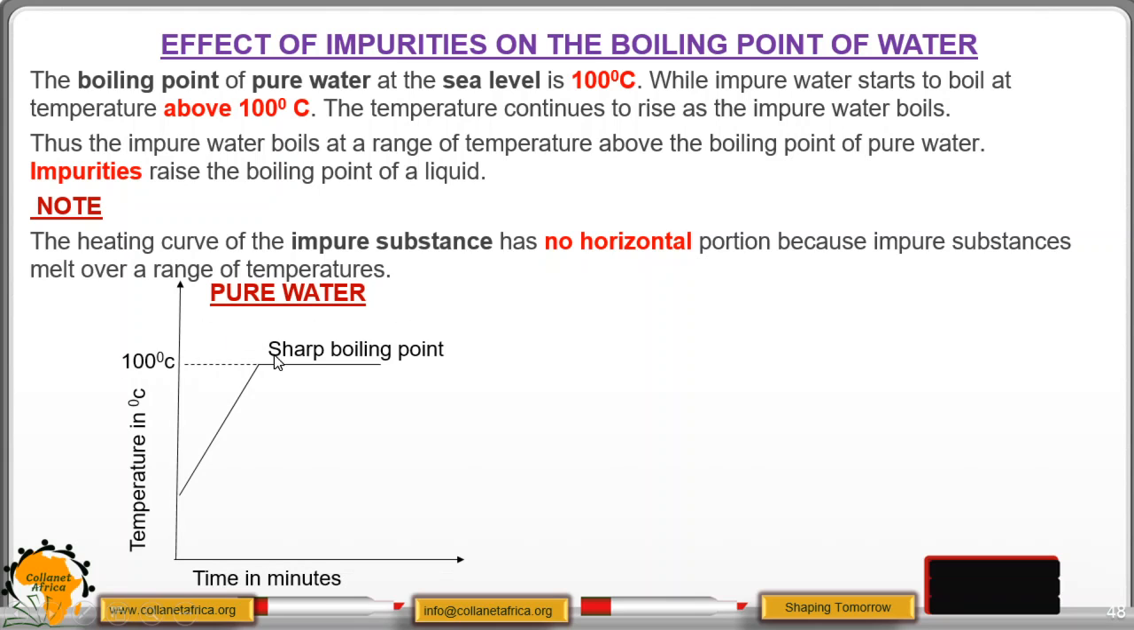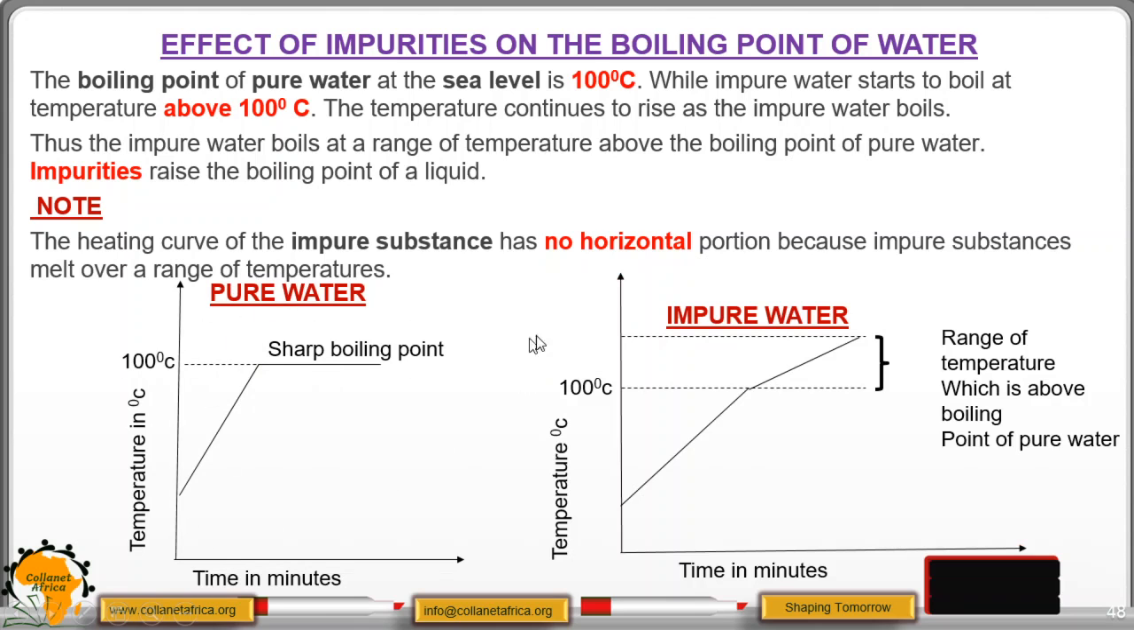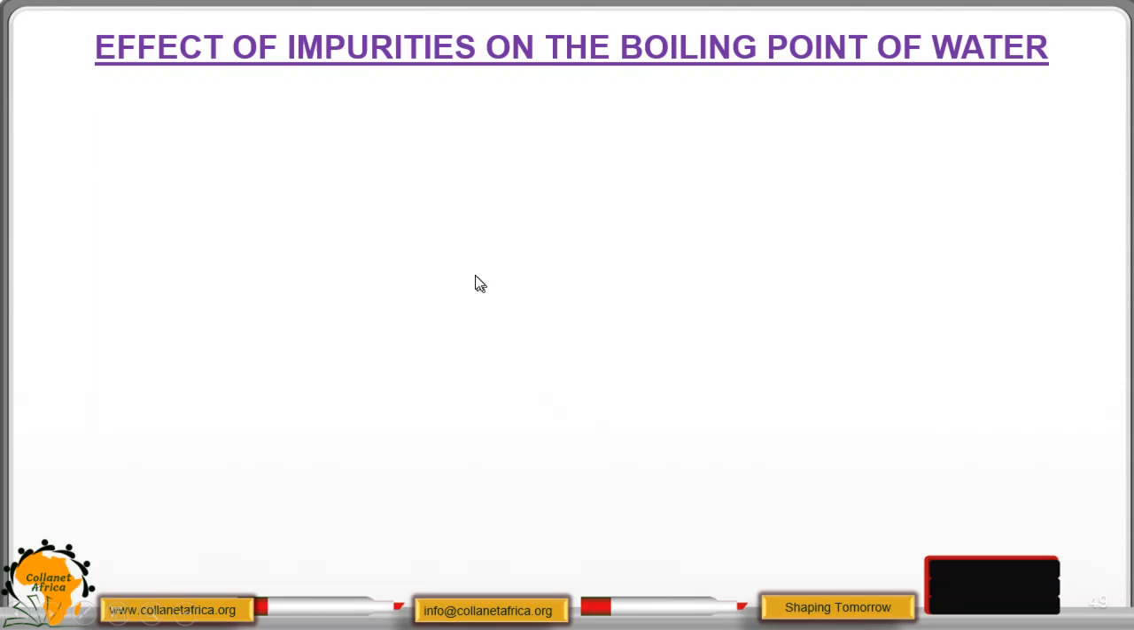So pure water has a sharp boiling point. Here it is horizontal because it is pure. When it is impure, it boils at a range above the boiling point of pure water. So there is a range, so it is not horizontal. Effect of impurities on boiling point, we continue.